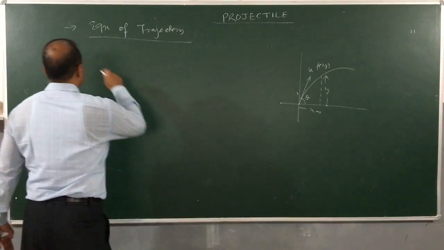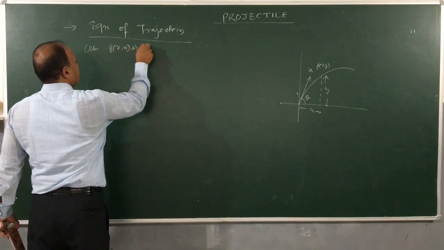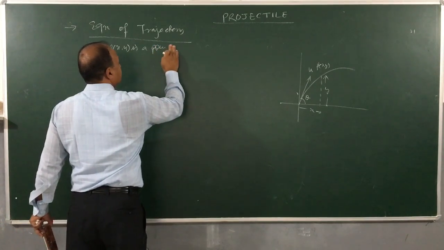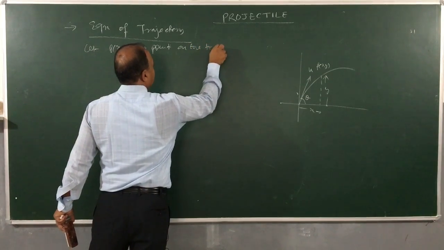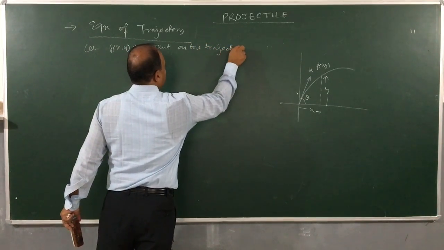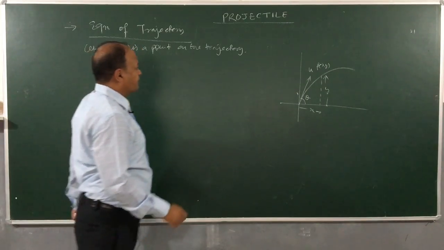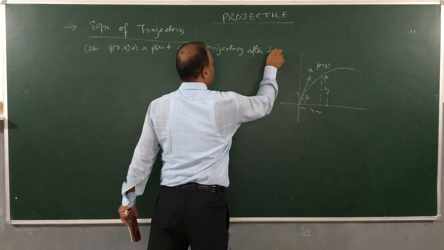So, let P(x, y) be a point on the trajectory after time t.